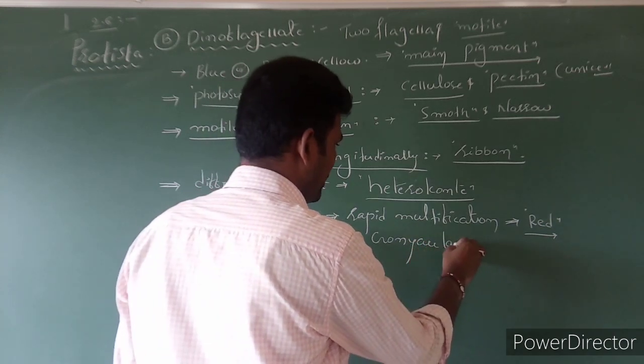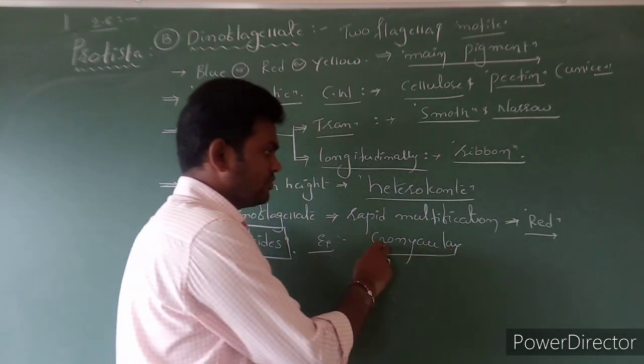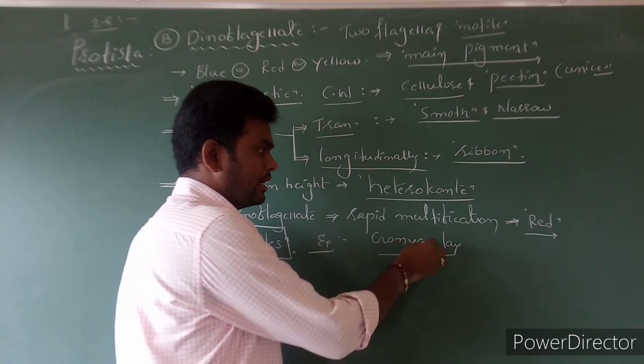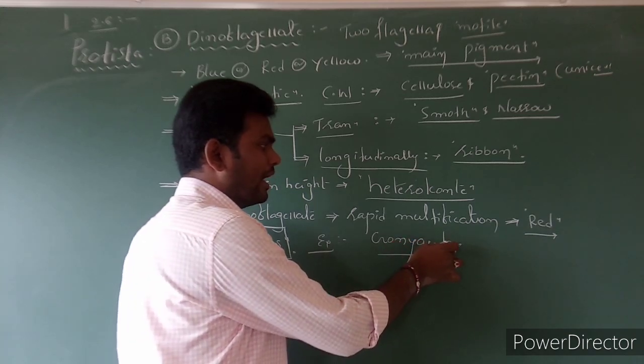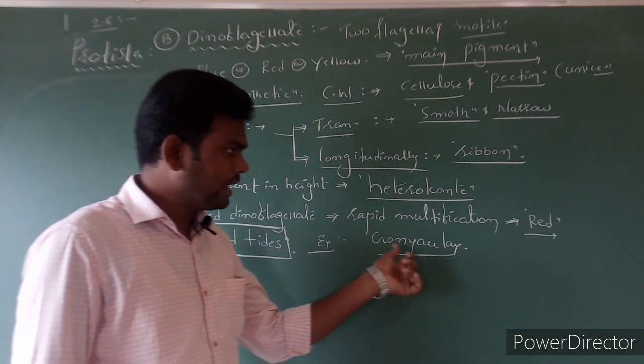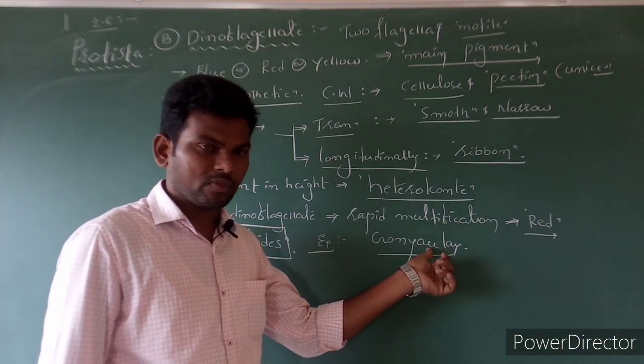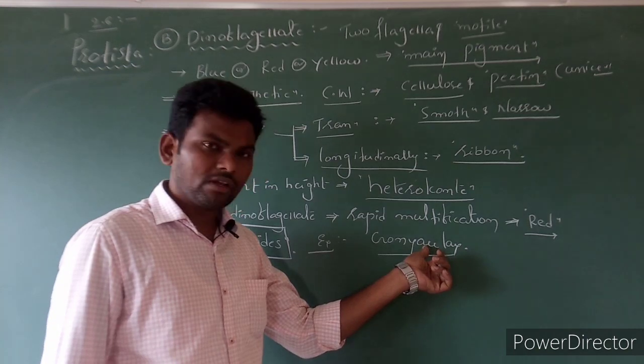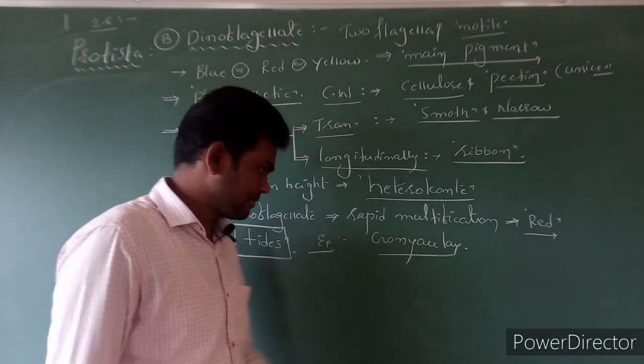An example of red tides is Gonyaulax. Clear? Gonyaulax is an organism. Due to the rapid multiplication, it gives the red color to the water.